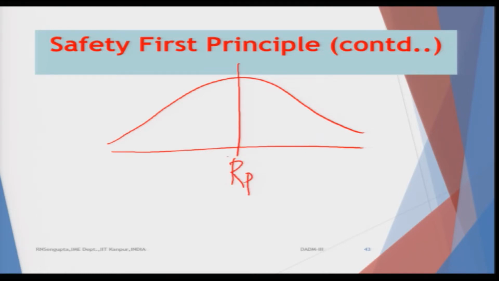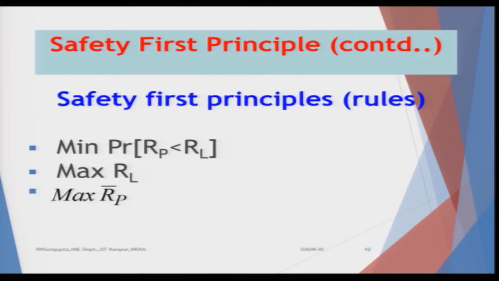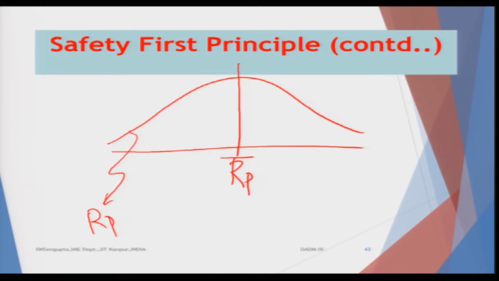So, this is RP bar, which is the average value of the return of the portfolio, and this is the distribution of RP.